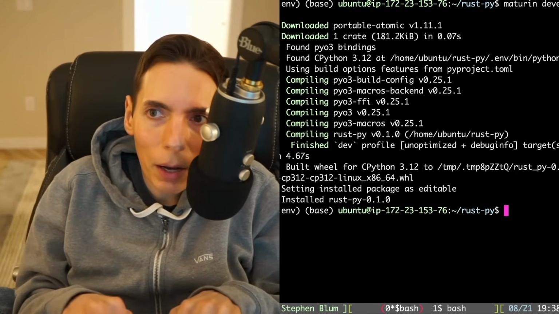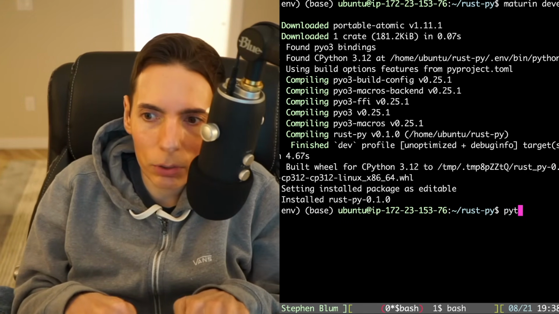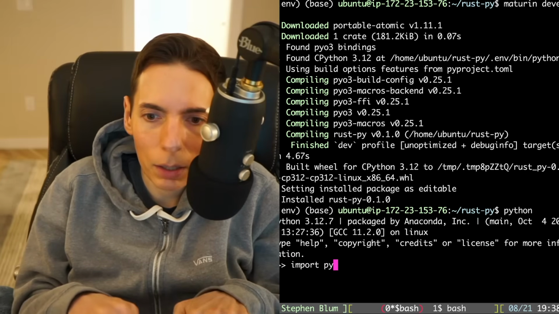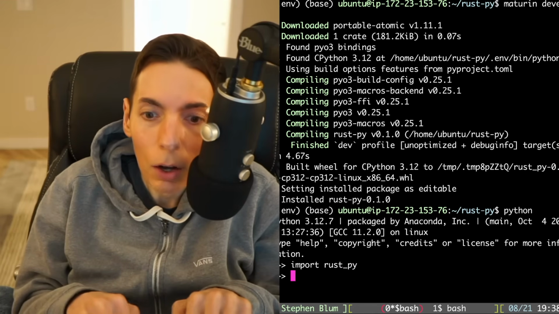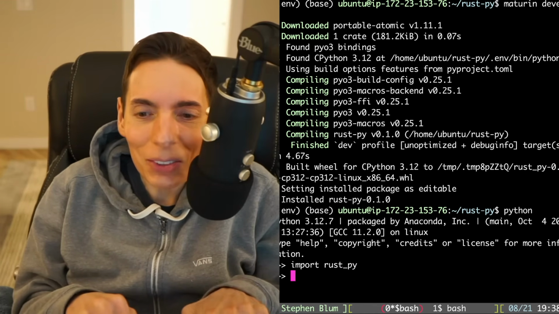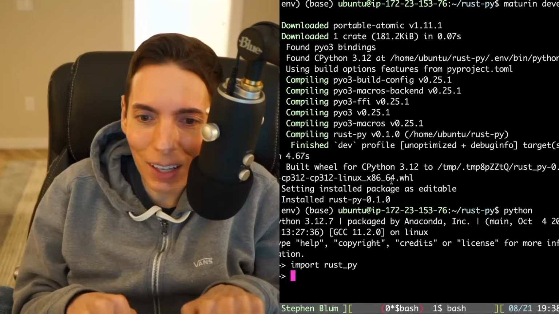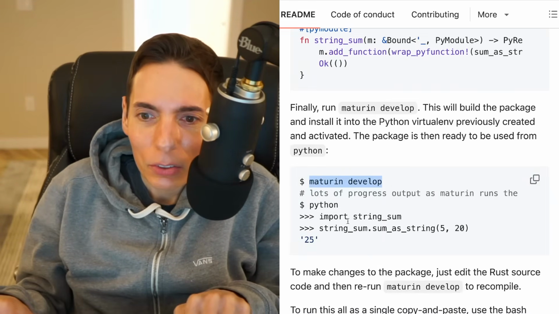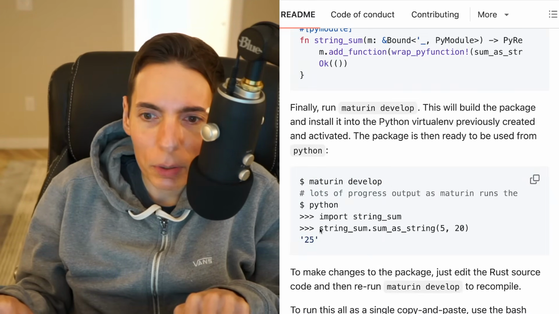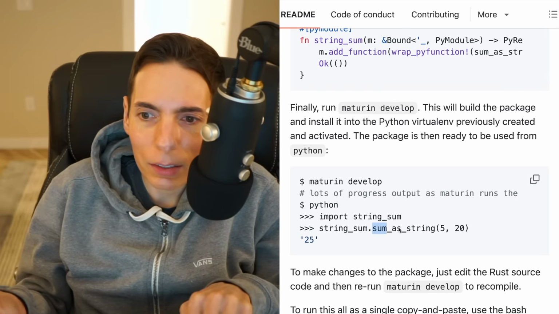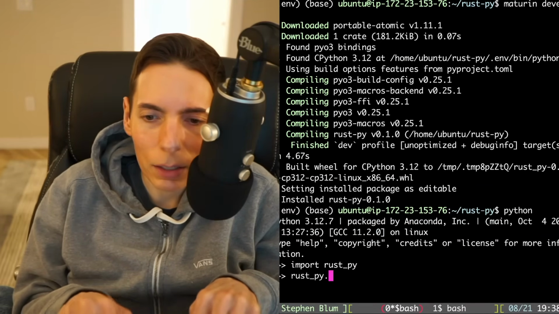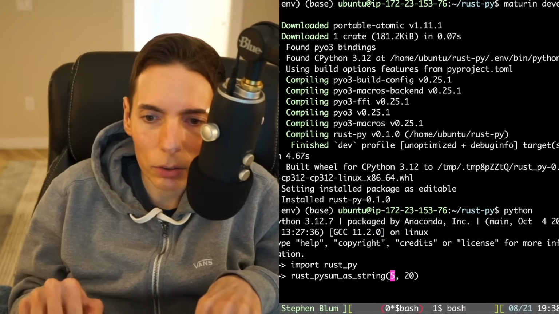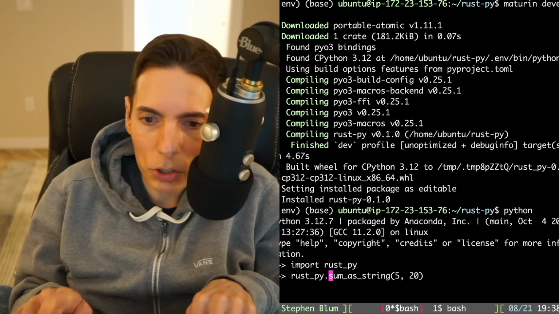I believe called py_rust. So we should be able to say Python, import rust_py. There it goes. Isn't that cool? So we should be able to run this function on it. So rust_py, and then we say dot. Let's get the dot in there. And then that should actually, yep.